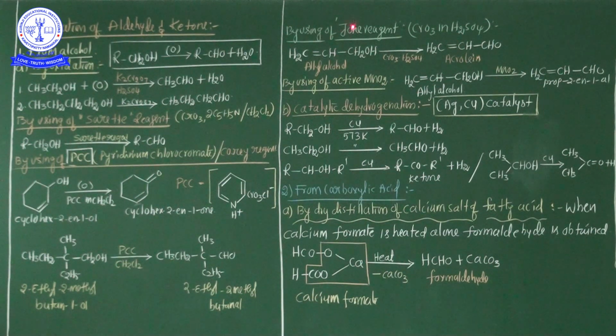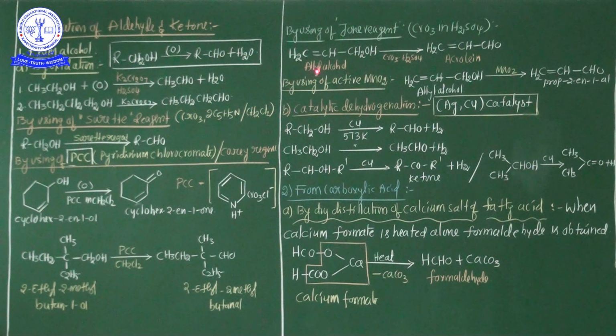This is the most important. Jones reagent means a solution of chromium trioxide in sulfuric acid and aqueous acetone. This is commonly known as the Jones reagent. My dear students, Jones reagent is generally used with allyl alcohol. Allyl alcohol is easily converted into aldehyde, and in this preparation method Jones reagent is used.